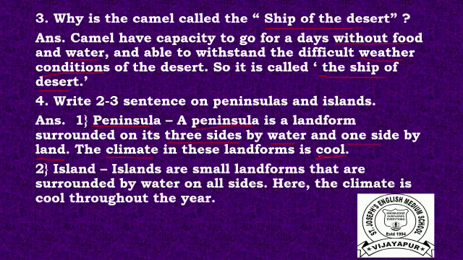Next is island. Islands are small landforms that are surrounded by water on all sides. Here the climate is cool throughout the year. So this is the peninsula and island.